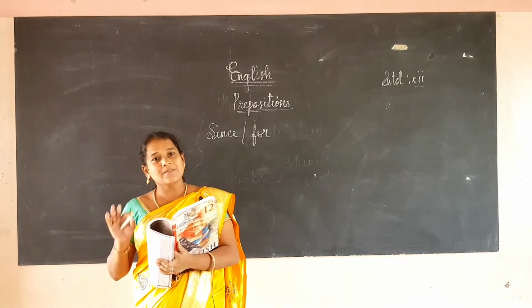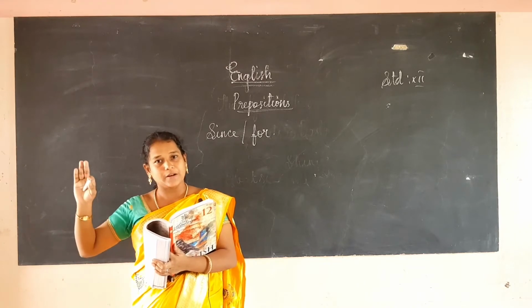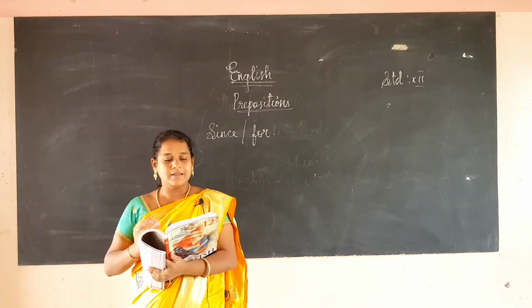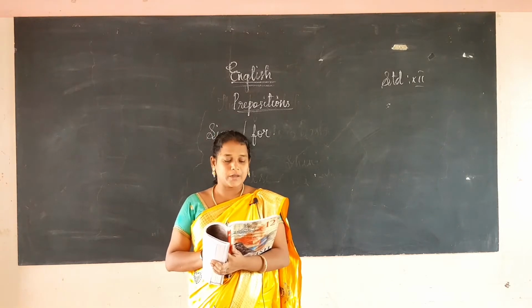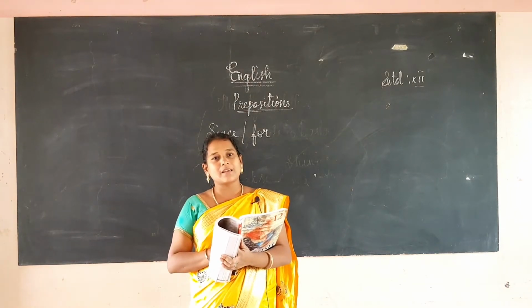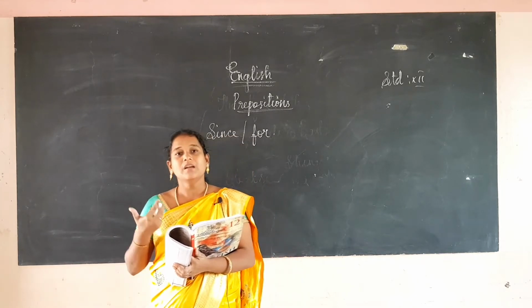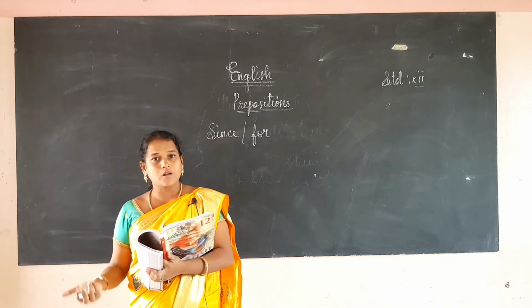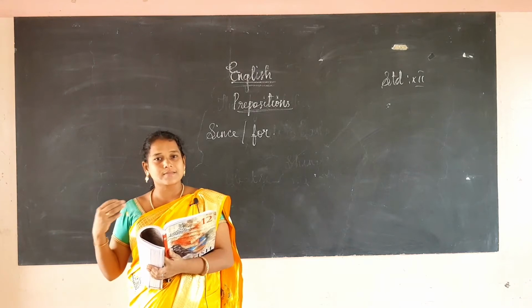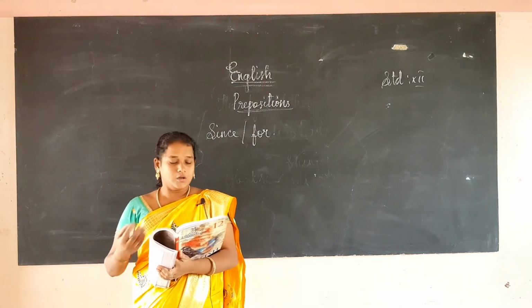It means we are still studying there; it is continuing till now. There we will use since. The same thing: I am studying in Aditya for 10 years. It helps us to show the duration. There we will use for.